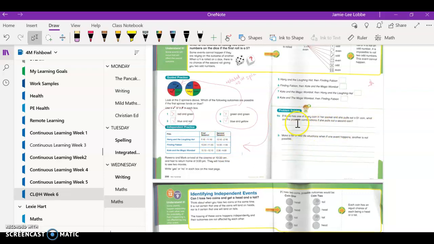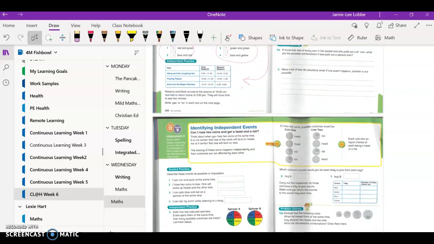Then there are some problem solving questions here. If you've got 1 of every coin in your pocket and you pull out a $1 coin, what are the possible outcomes? What are the possible combinations if she pulls out a second coin? Think about what other coins she would have in her pocket if she's already pulled out a $1 coin. And then you need to come up with some real life situations where if one event happens, the other is not possible. So that's a really simple activity today.